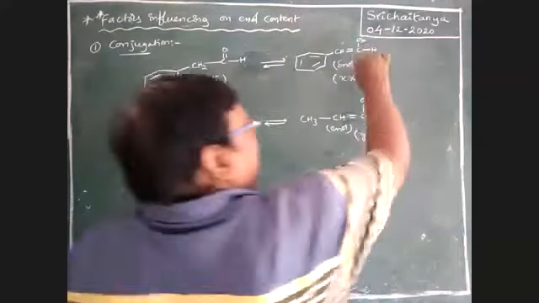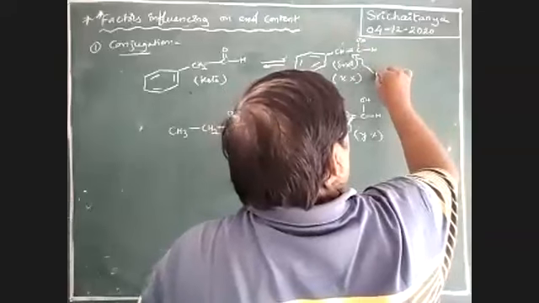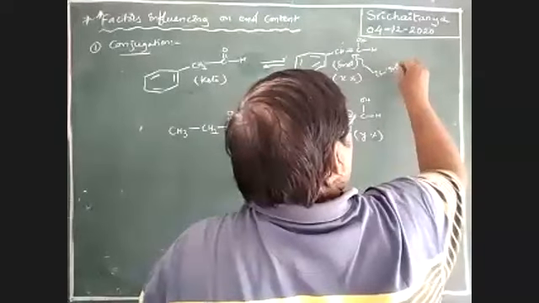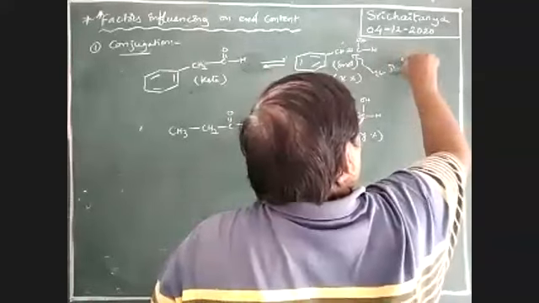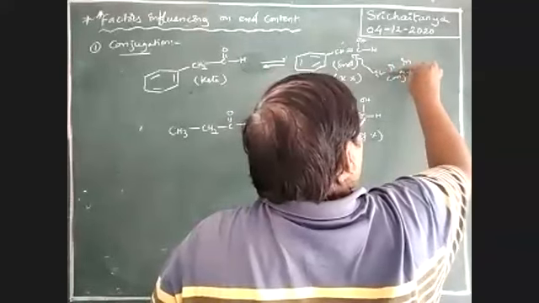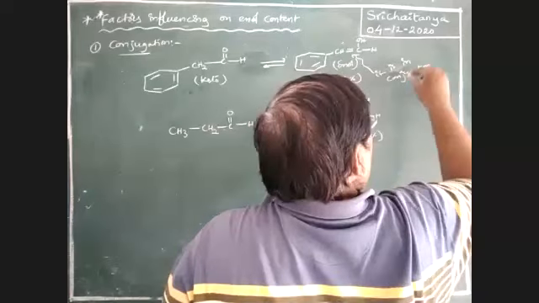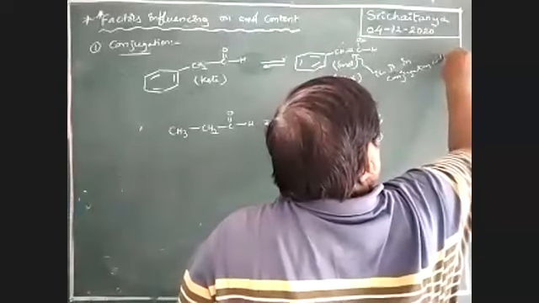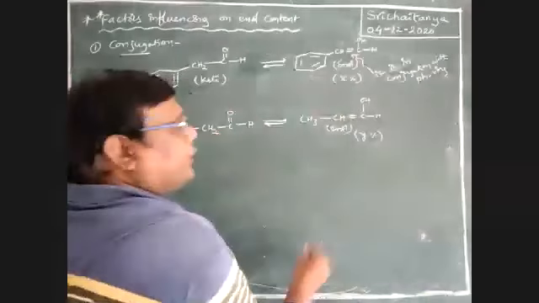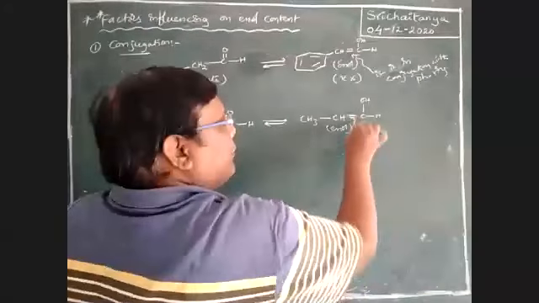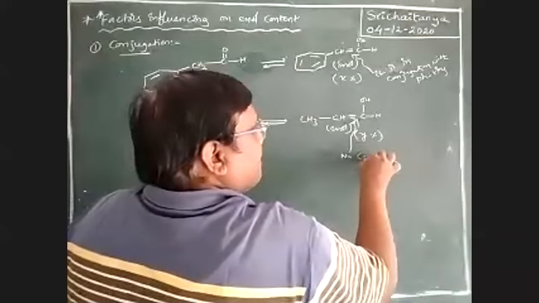Here this pi bond is in conjugation with the phenyl ring. Here this pi bond, no conjugation.